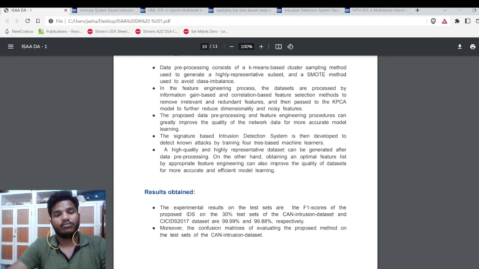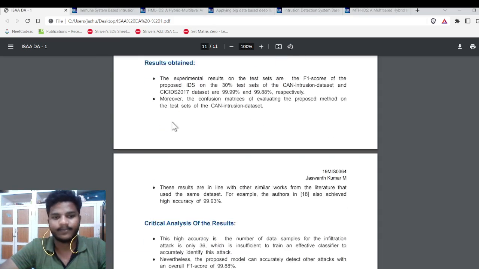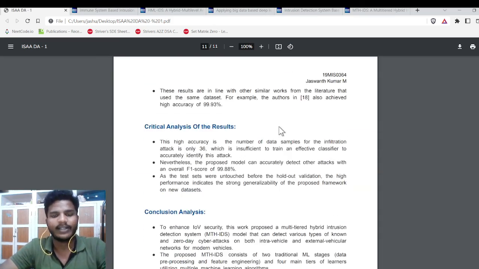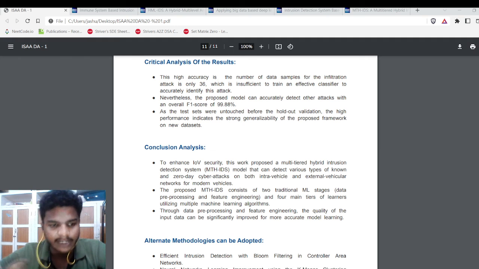One special thing about this paper is that they applied feature engineering, which can improve the quality of datasets for more accurate and efficient model learning. Coming to the results of the critical analysis and the conclusion, the quality of the input data can be significantly improved.